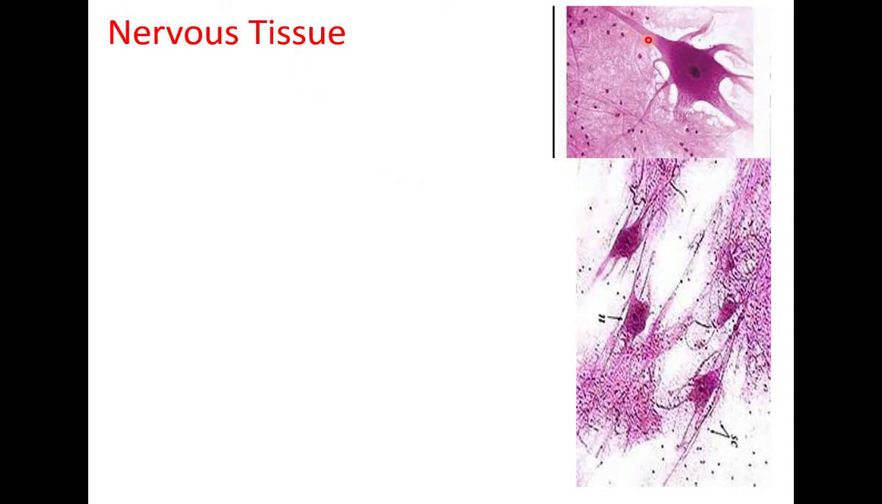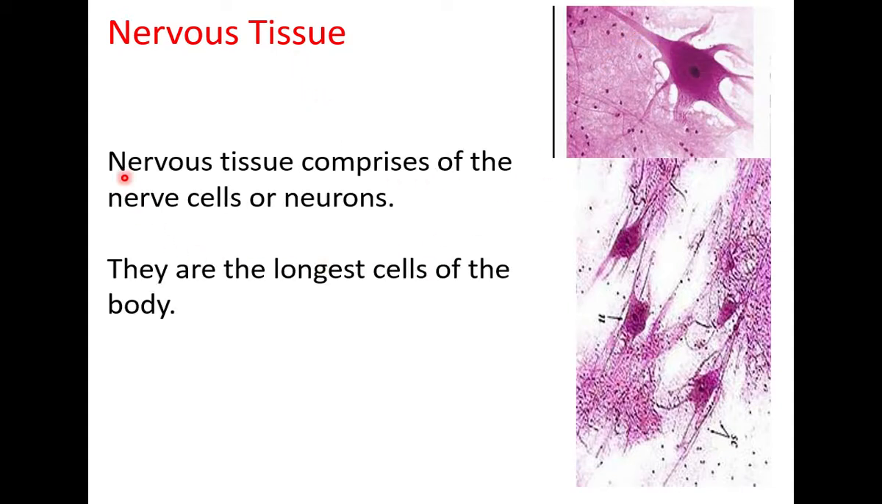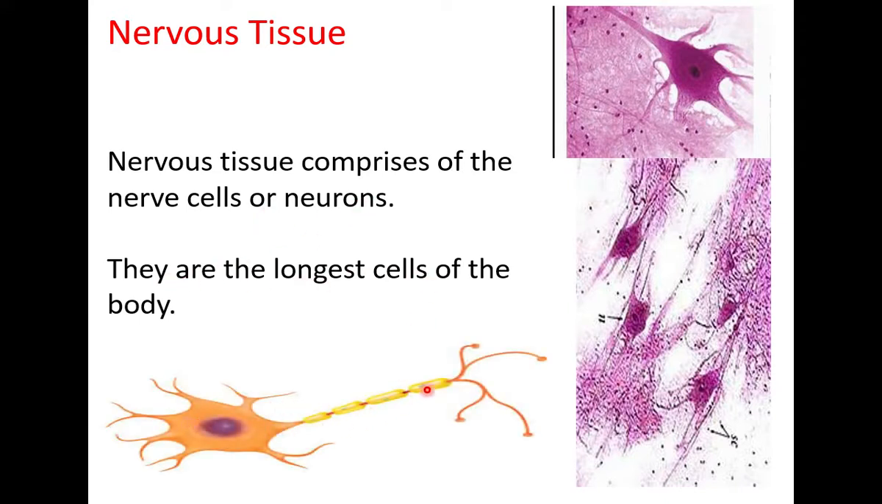The nerve cells are the longest cells of our body. Nervous tissue comprises nerve cells or neurons. Nerve cells are called by another name, neurons. They are the longest cells of the body. This is a single neuron. Neurons are the longest cells of our body.